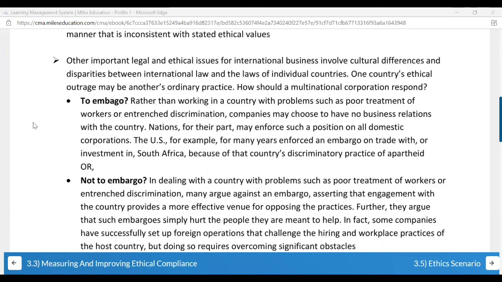So there are a few companies who might think, no, let us have our plant here so that we can also contribute to the development of the society in that country. So we can bring a change. That is a decision which MNCs can take according to their choice. Either you're going to keep your functions in that country or not, either you're going to restrict or not restrict.